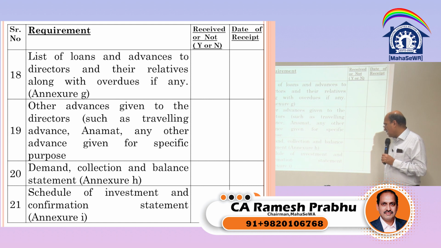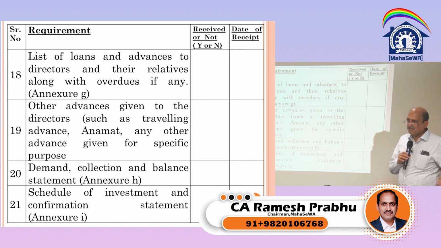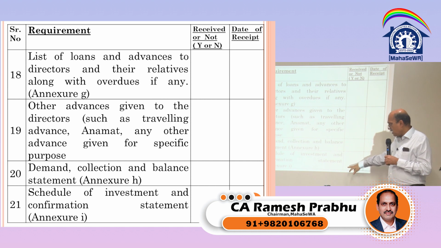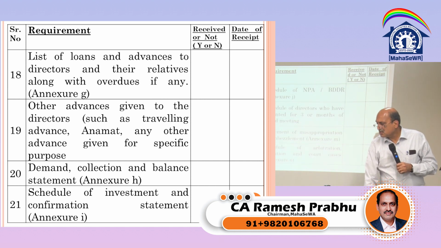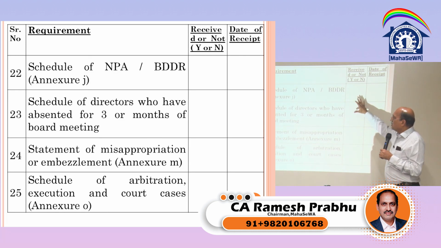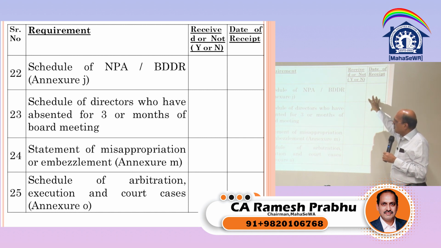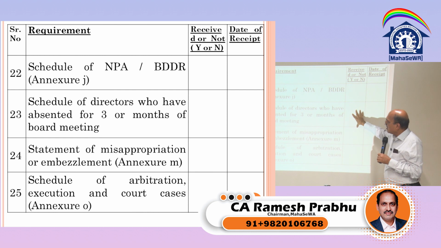Schedule of investment and confirmation statement. If there are any investments in fixed deposits or in any securities, you will have to get the confirmation from the bank. The format is in Annexure I. So these are the documents that need to be collected. Then schedule of NPA, of course if it is there. In a housing society it is not there. Schedule of directors who are absent for more than 3 months of the board meeting. Do we take this? We don't take.